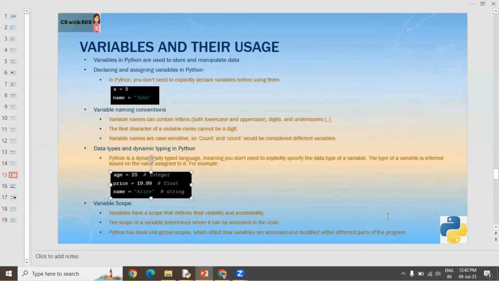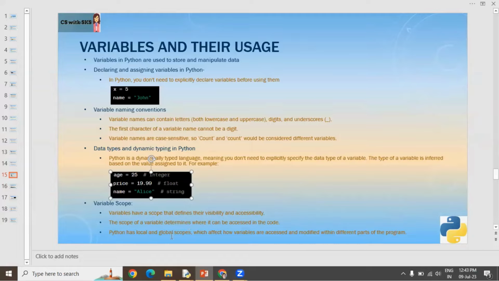Then comes variable scope. Now variables can have a scope that defines their visibility and accessibility. There are two types of scope, local or global. So the scope of a variable determines where it can be accessed in the code. Global variables can be accessed anywhere, and local variables will be available within that particular block where they are declared or defined or used.